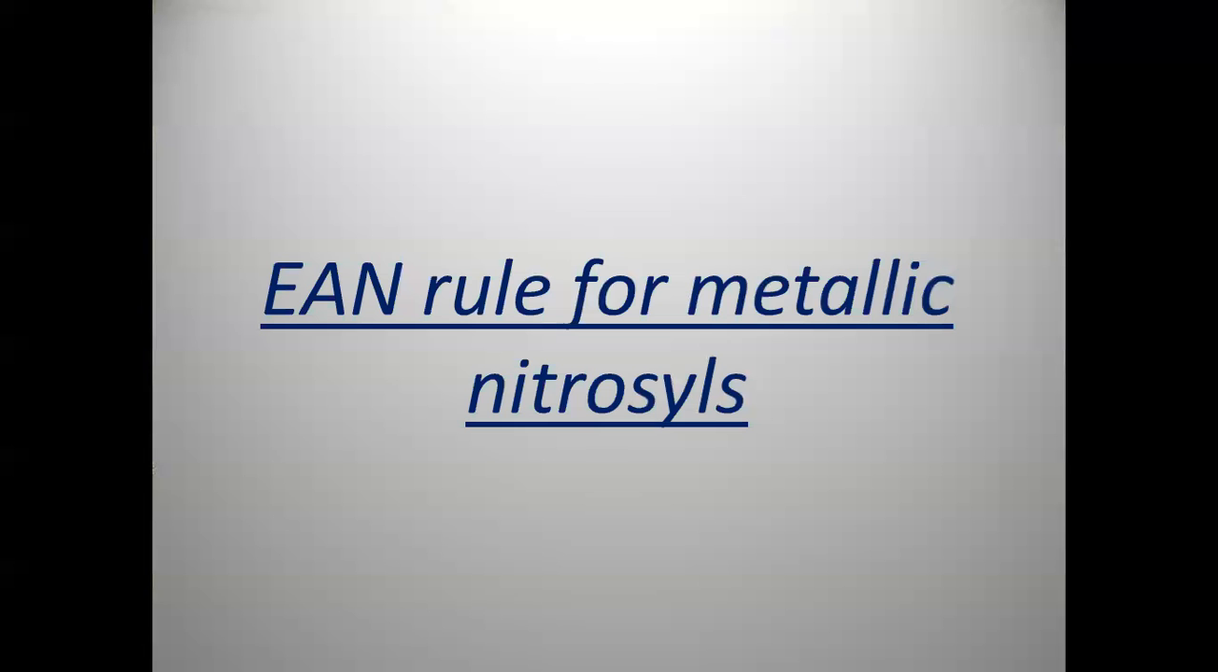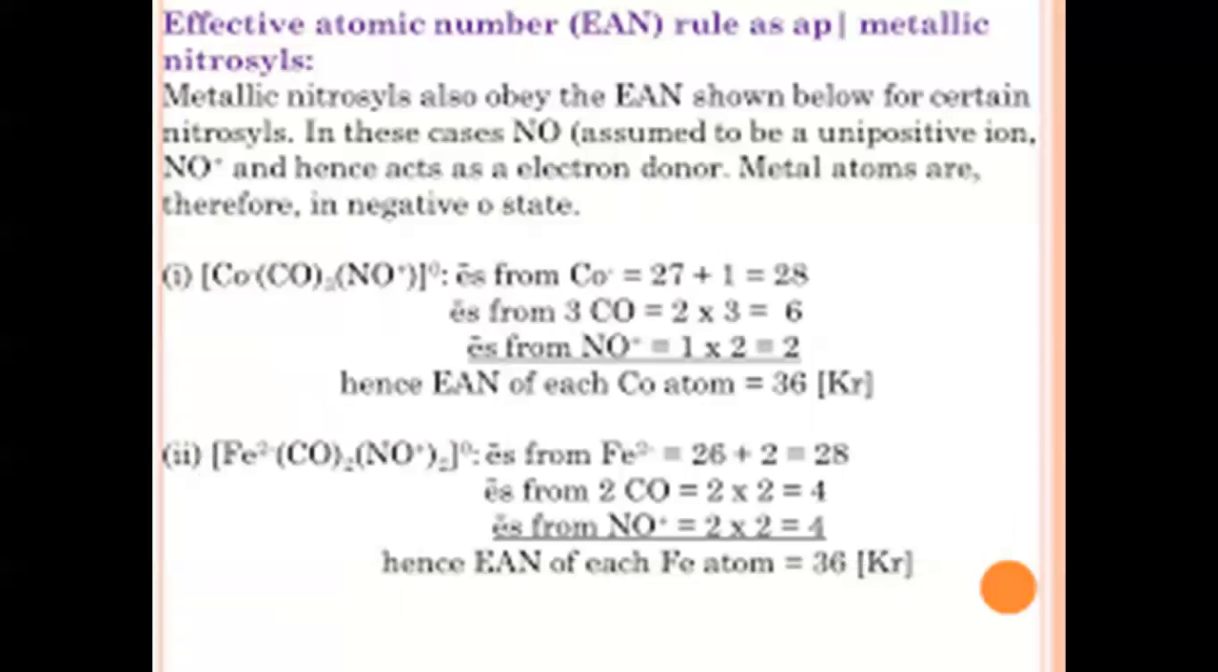Now, there are particular types of complexes called nitrosyls and carbonyls. In nitrosyls, we have to add 1 electron to the atomic number because it is a positively charged ion. Sometimes positively charged ions also act as ligands. So here, in this case, cobalt, carbonyl, and nitrosyl: cobalt is the central metal ion, carbonyl is the ligand, and nitrosyl also.